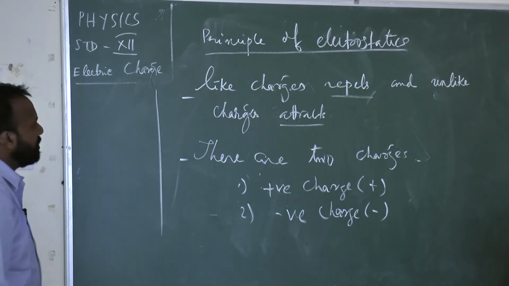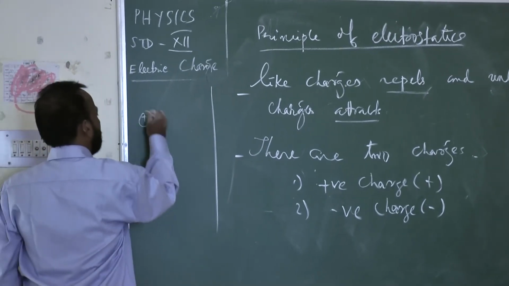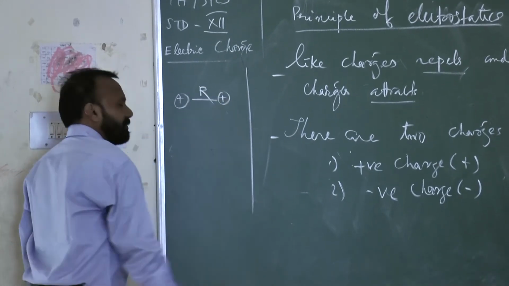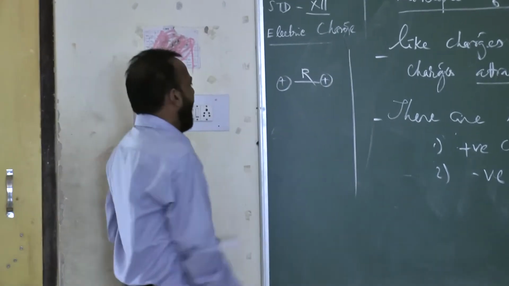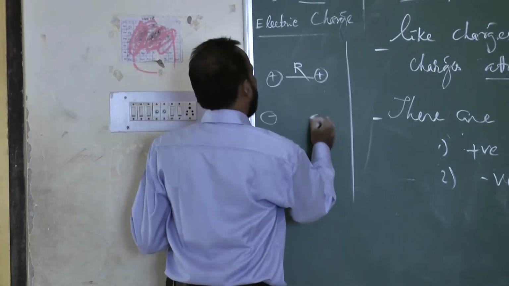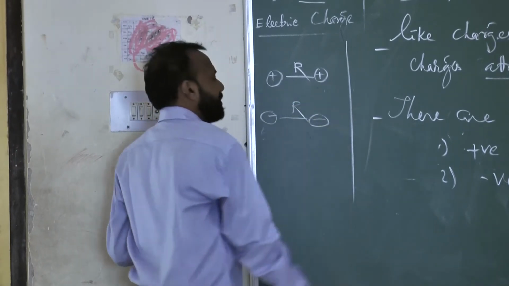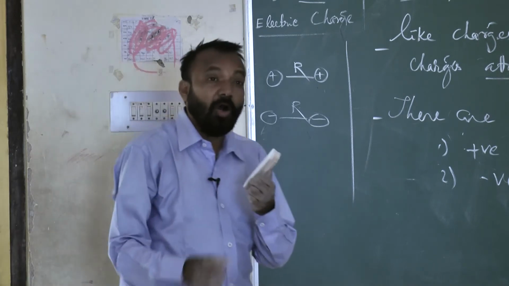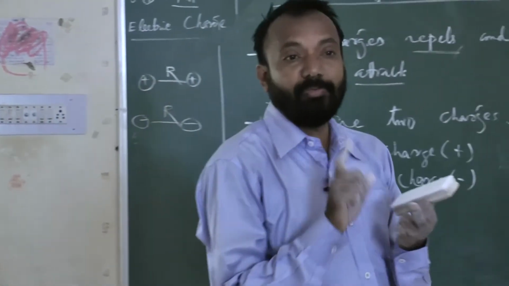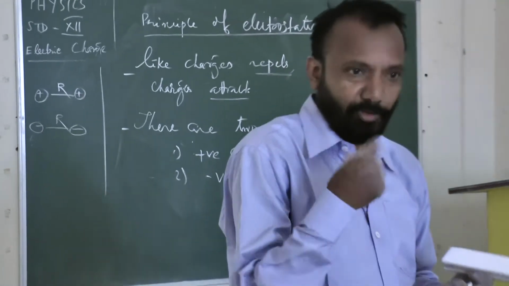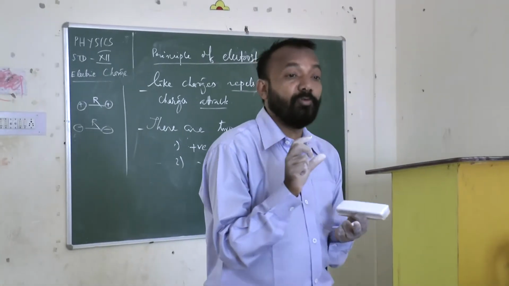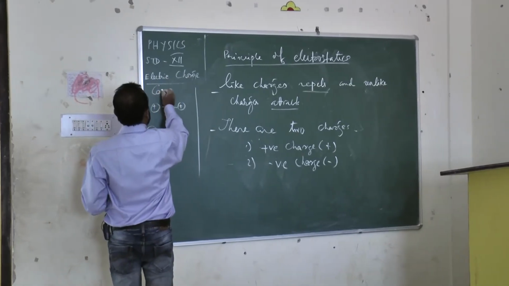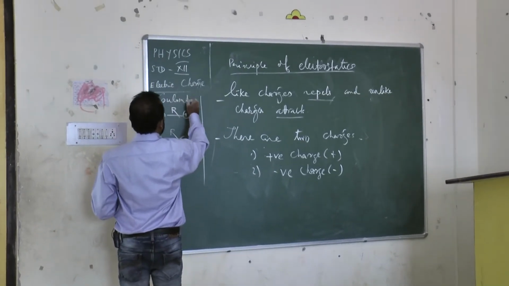So what does it mean? You see, if I have a positive charge and another positive charge, then this is the force of repulsion. If I have a negative charge and another negative charge, then this is also the force of repulsion. Here that force of interaction takes place. What is the name of the force? You know, Coulomb force. Later on we will discuss that. Coulomb force, C-O-U-L-O-M-B.